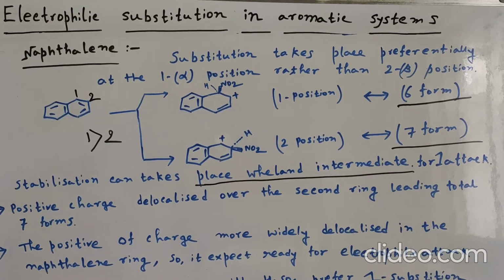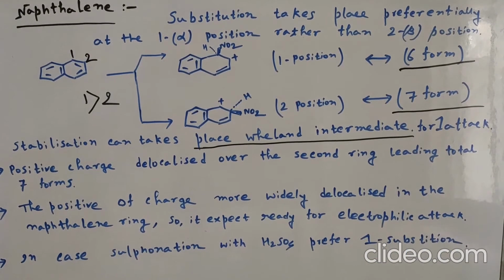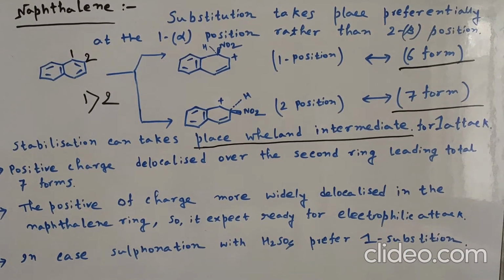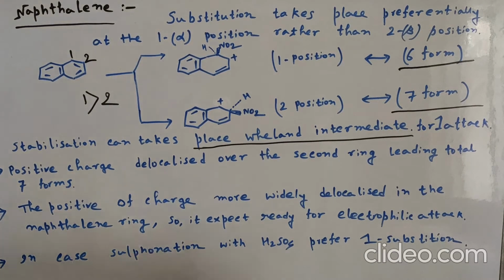Here substitution can take place; in the Wheland intermediate for one attack, the positive charge is delocalized over the second ring, leading to a total of seven forms. The positive charge is more widely delocalized in the naphthalene ring, so it is expected to be ready for electrophilic attack. In the case of sulfonation with sulfuric acid, it always prefers one substitution.